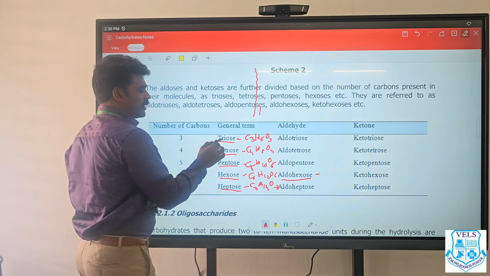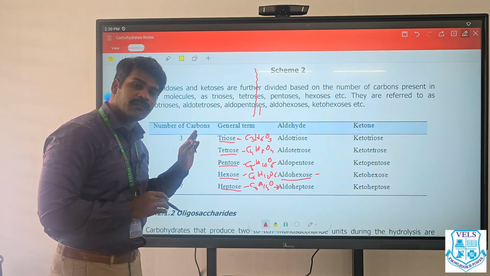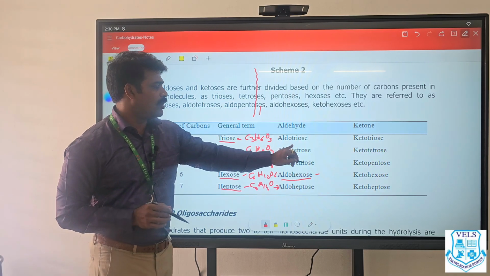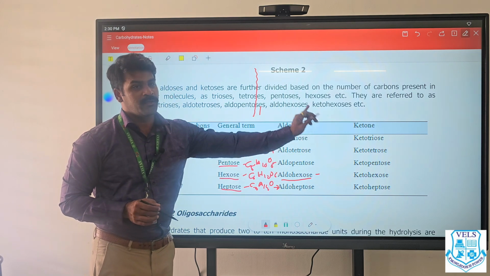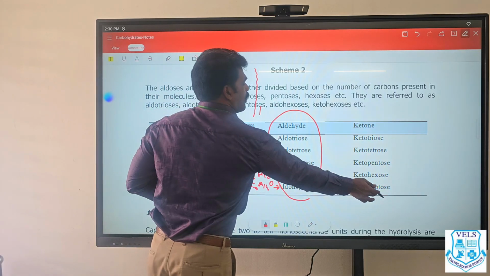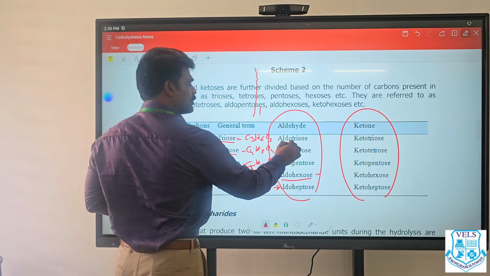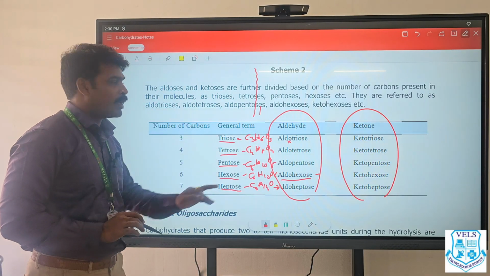Aldotriose. Usually triose does not differentiate between aldehyde or ketone functional group. If you want to differentiate, it is called aldotriose, ketotriose. Aldotetrose, ketotetrose: all the compounds contain an aldehyde group here, and all the compounds contain a ketone functional group there. Don't confuse, this is not the name of the compound. This is the classification of the compound only.